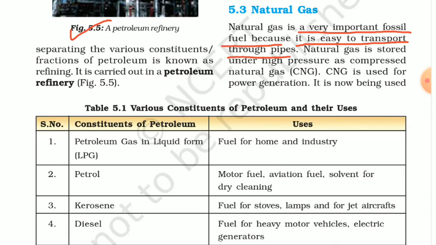Natural gas can also be stored as CNG, which is known as compressed natural gas. And CNG is used for power generation. Okay.